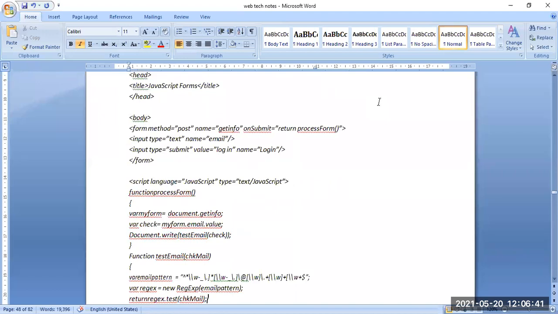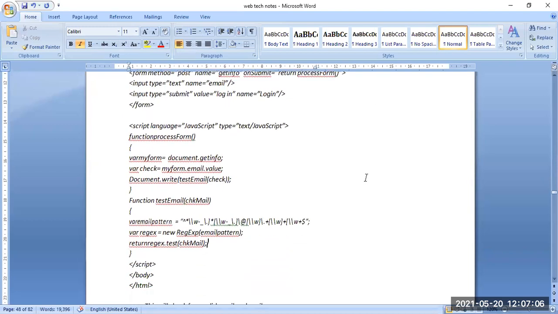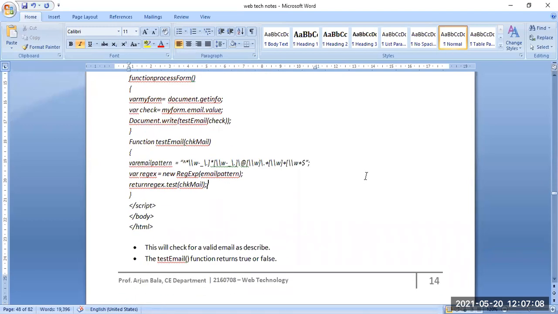The email is checked, and then a test email will be sent to that particular email. We need to check that test email, and then we need to process it by confirming on that particular option. By confirming, whatever the form processes and queries there are, the values entered, it will ask for a confirmation button at the end, and there will be a confirmation. So this will check for a valid email as described.